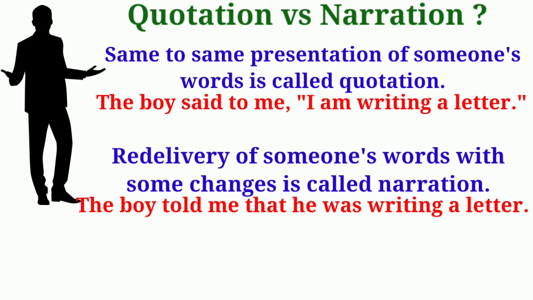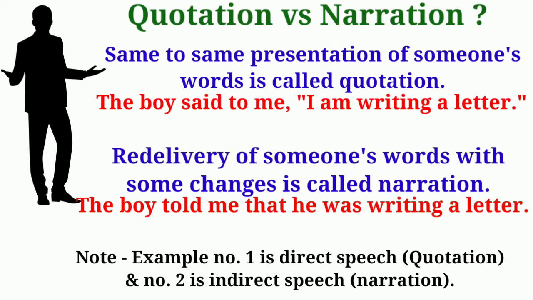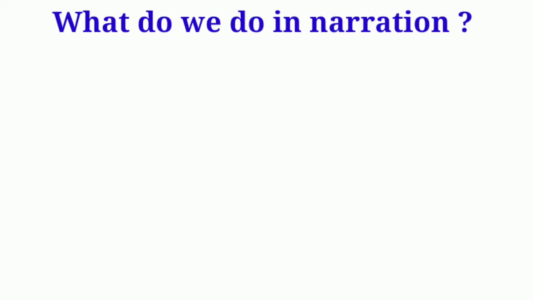Means here what is happening? The change has taken place. I becomes he and am becomes was. Means in this way we can observe that in narration changes take place. And one note is to be taken into account. Example number 1 is direct speech, that is quotation, and example number 2 is indirect speech, that is narration. In this way, we can differentiate between quotation and narration.